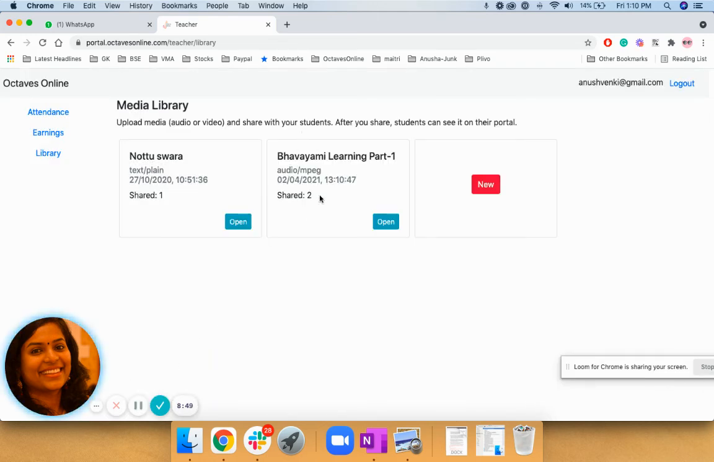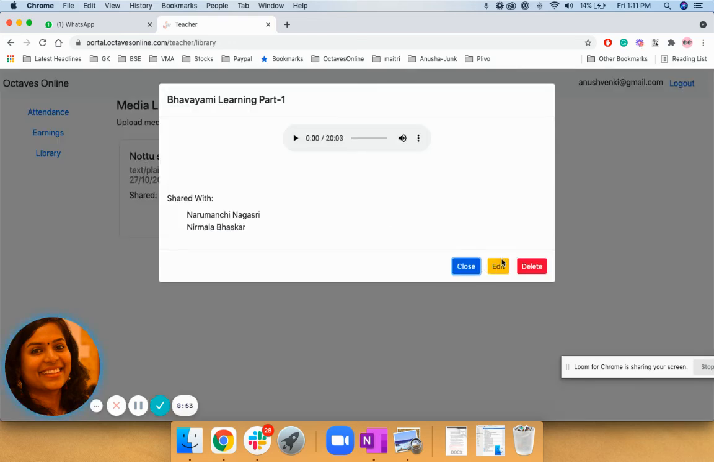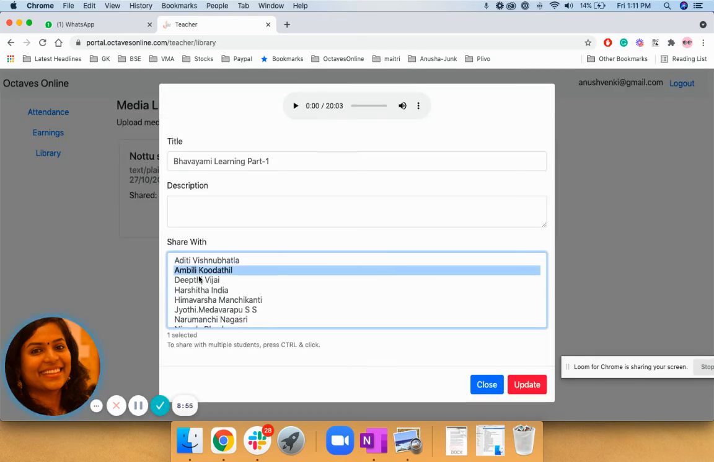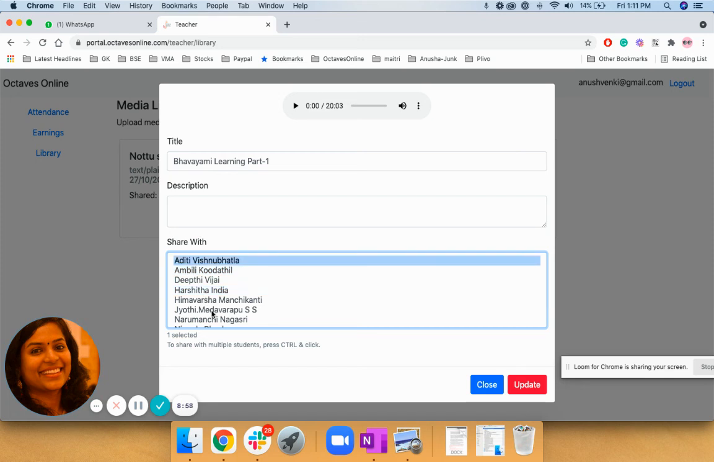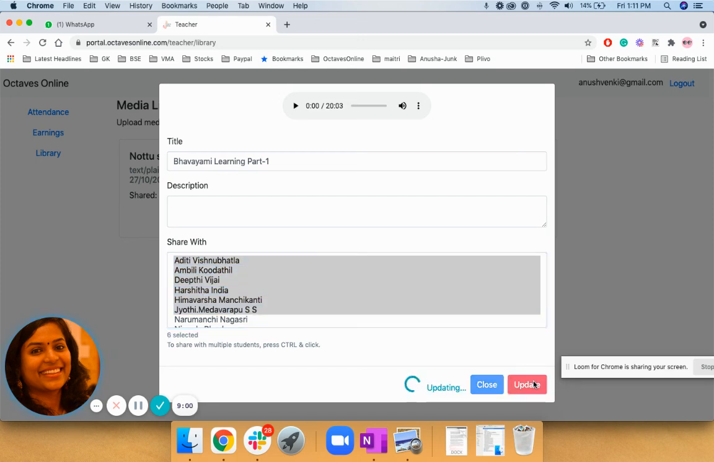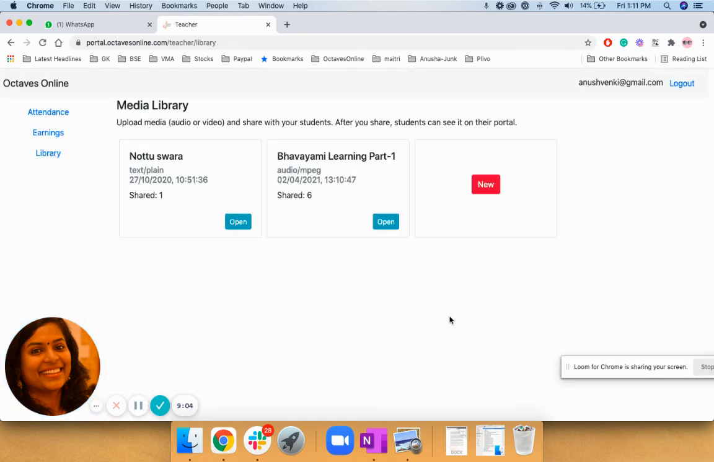So this is how it is currently shared with 2 students. Now I can open it back, edit it, and share it with any number of students I want, any or all students. Just update it. Each time you upload, you can come back. If you have a new student or an old student you feel you don't want to share it with, you can remove it from them. And if you have a new student and you want to share it, you can do it anytime. It's just a one-time upload.